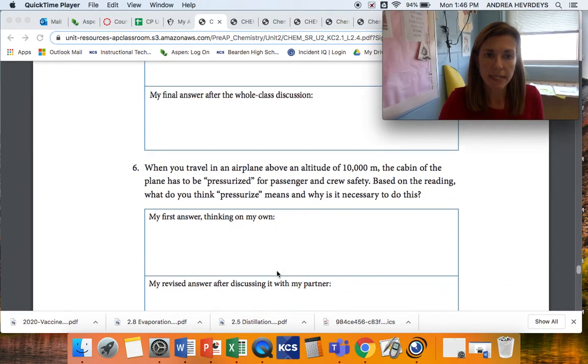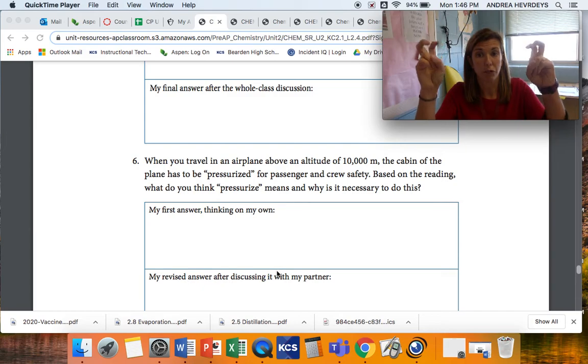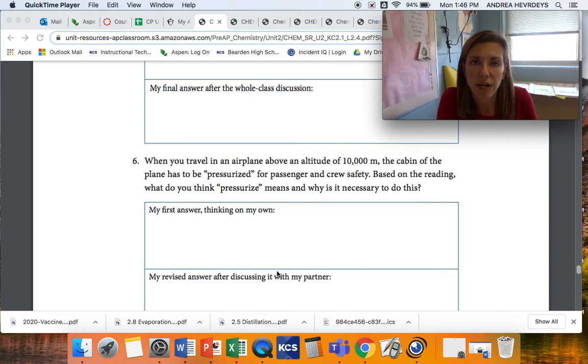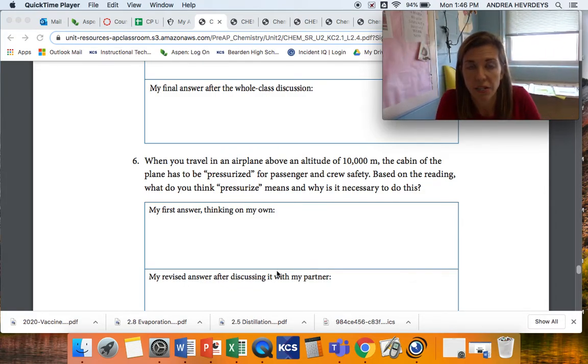And then 6 says, when you travel in an airplane above an altitude of 10,000 meters, the cabin of the plane has to be pressurized. So for a passenger and the crew's safety, based on the reading, what do you think pressurized means and why is it necessary to do this?